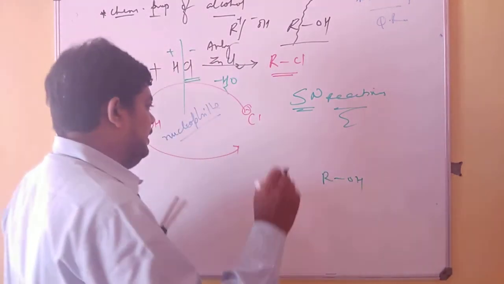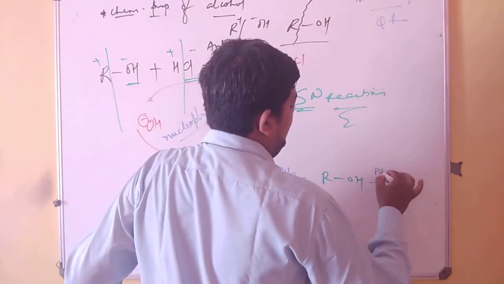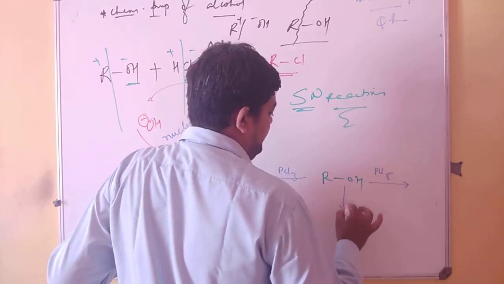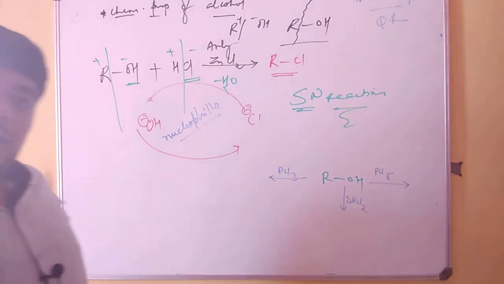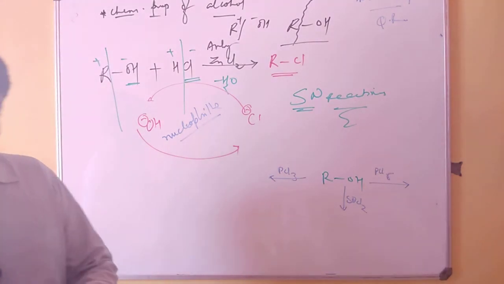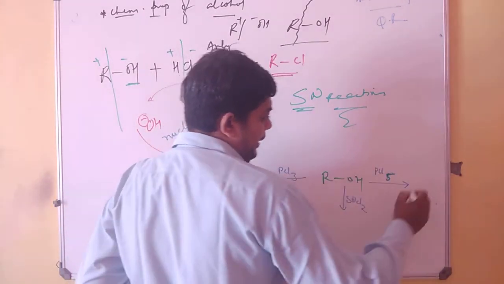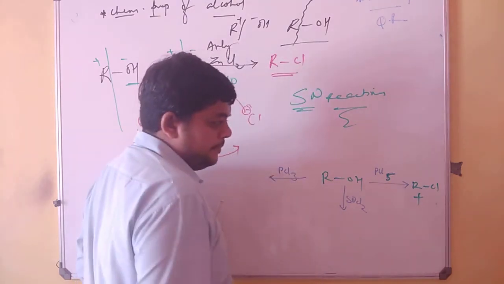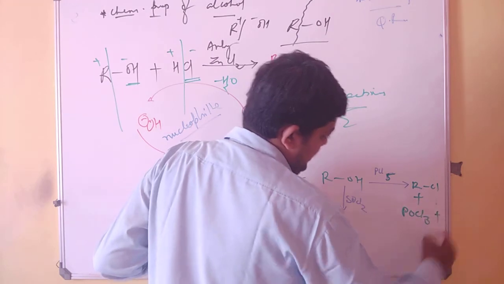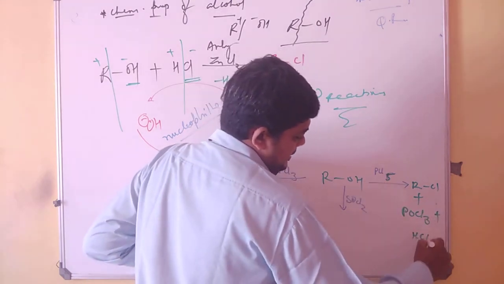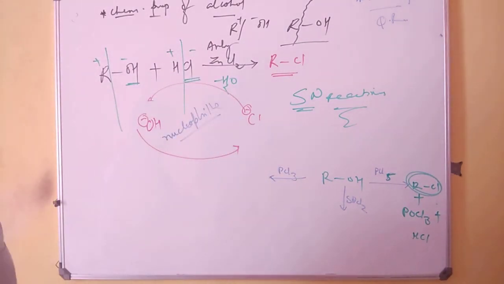Now I'll take three reactions at a stretch. ROH, be very alert. PCl3, PCl5, SOCl2. Phosphorus trichloride, phosphorus pentachloride, and thionyl chloride. When you have phosphorus pentachloride, 1 Cl and 1 R, that is RCl, P=O and 3 Cl, that is POCl3, 1 H and 1 Cl, that is HCl. So this is how you get haloalkanes.